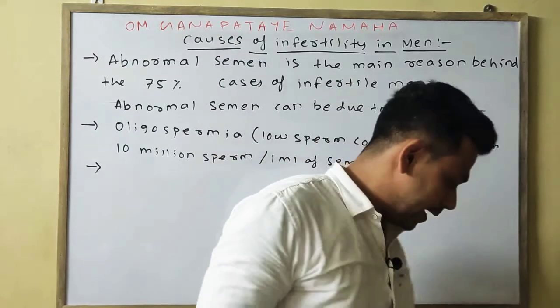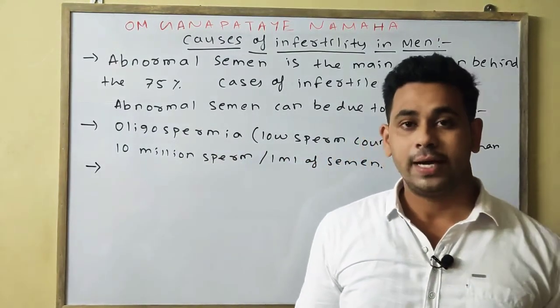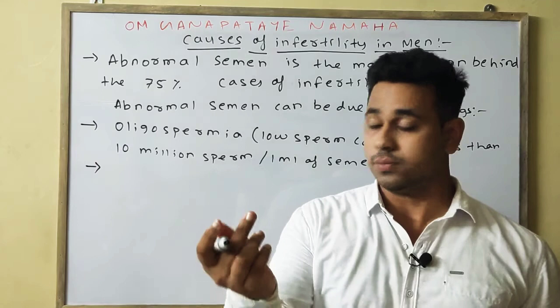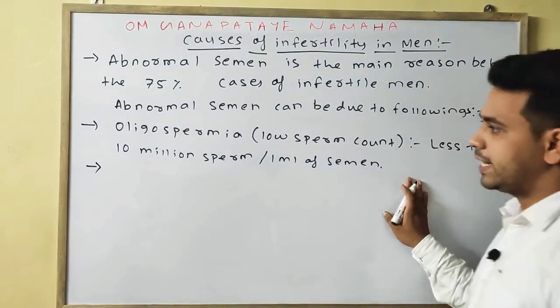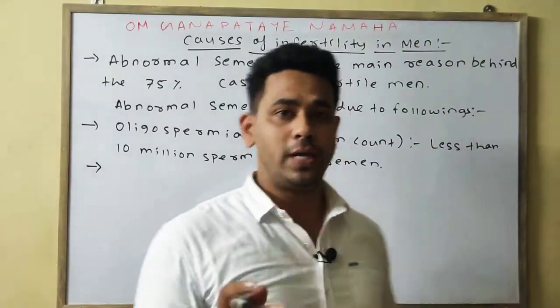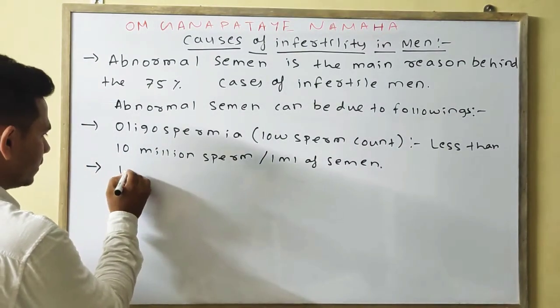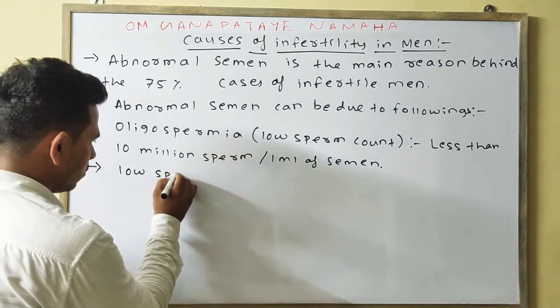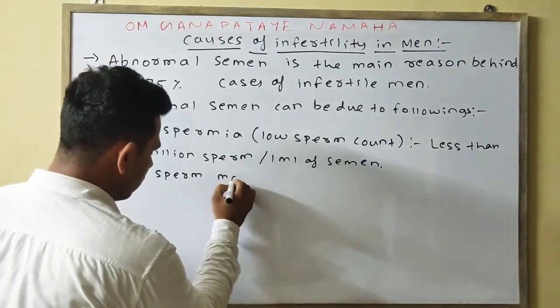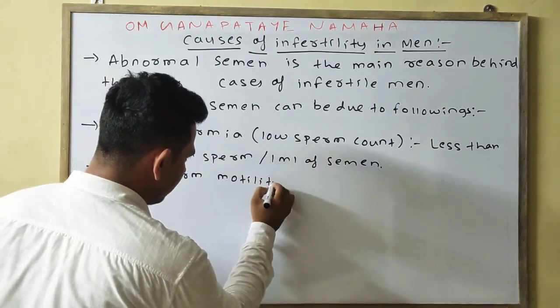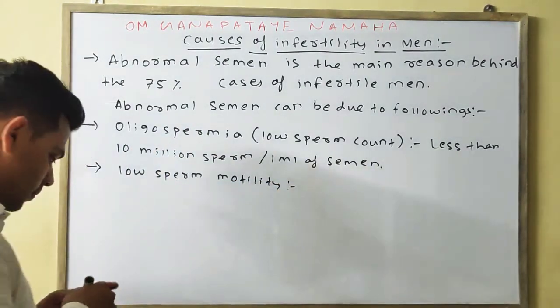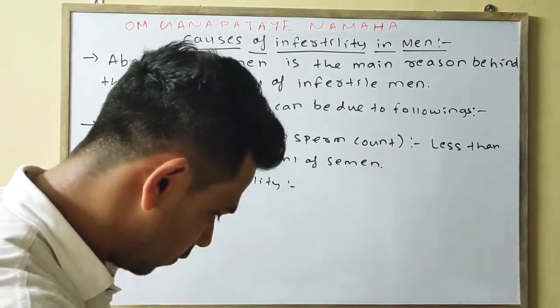Second point is the decrease in sperm motility. We can say low sperm motility.